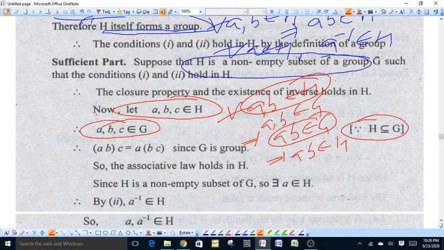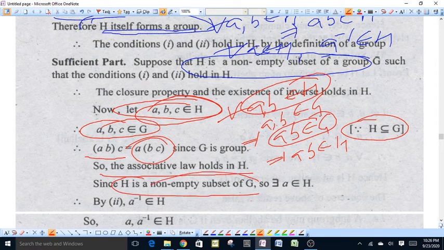Associative law: (AB)C is equal to A(BC), because G is a group, therefore associative law holds good in G. Also these are the elements of H, therefore associative law holds good in H.